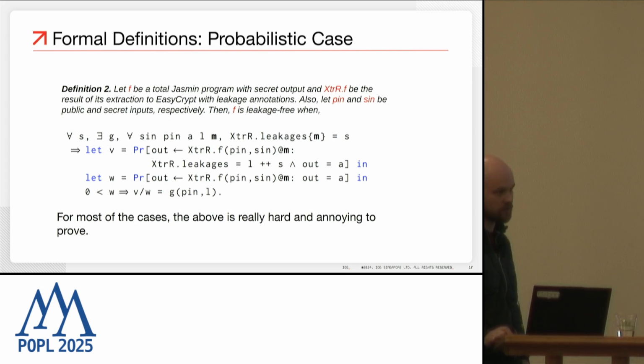So we are not allowed to access the secret inputs during the computation of this conditional probability.